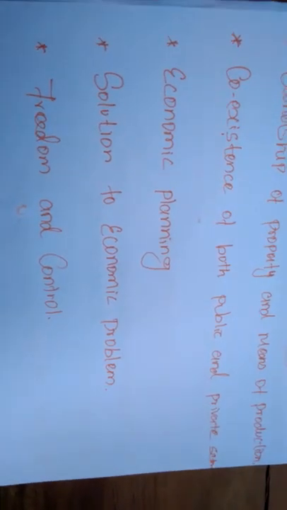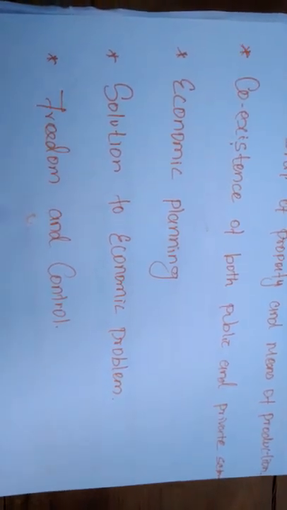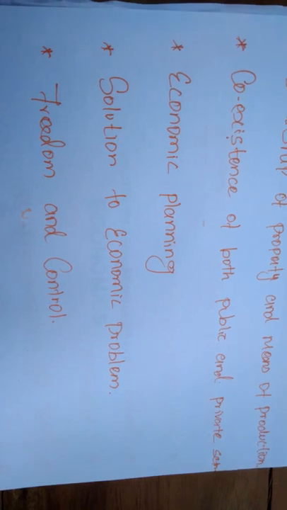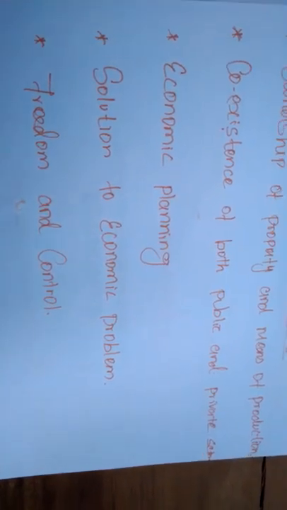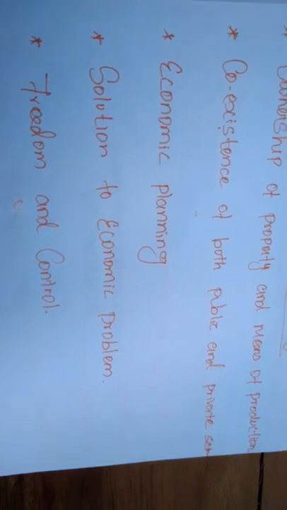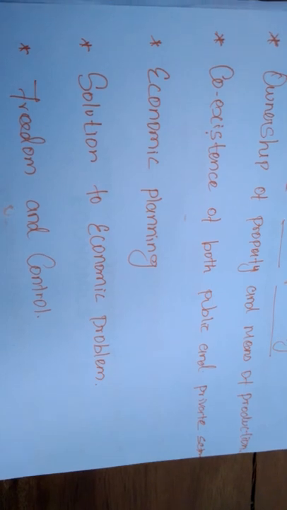So even though the private sector has the right to own resources, the central government or the public sector gives the permission to the private sector for making economic decisions.